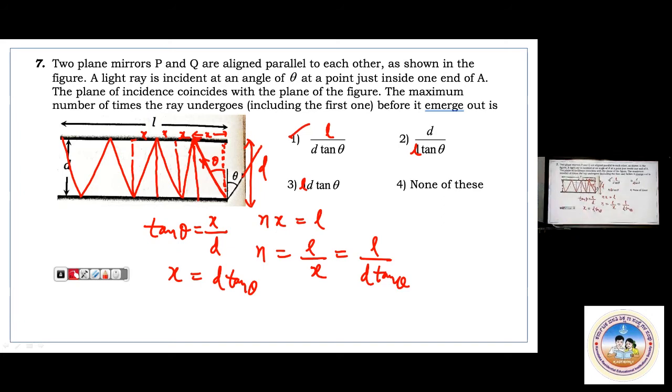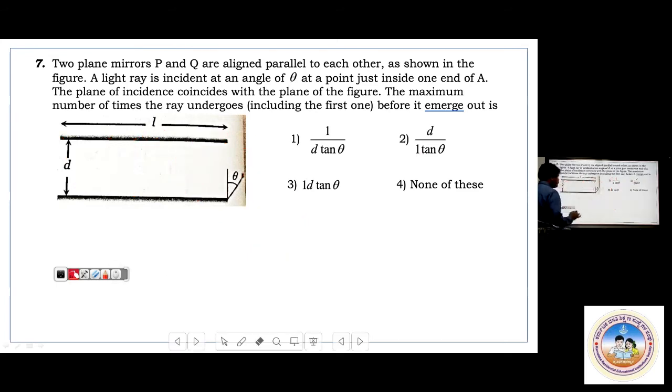Two plane mirrors P and Q are aligned parallel to each other as shown in the figure. In the figure, d has been given here. This d is nothing but d here. The plane of incidence coincides with the plane of the figure. The maximum number of times the ray undergoes reflection before it emerges out is. So this is L by d tan theta.